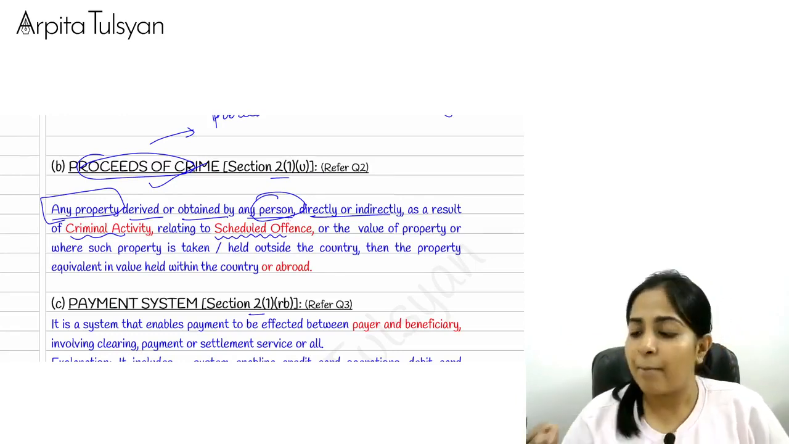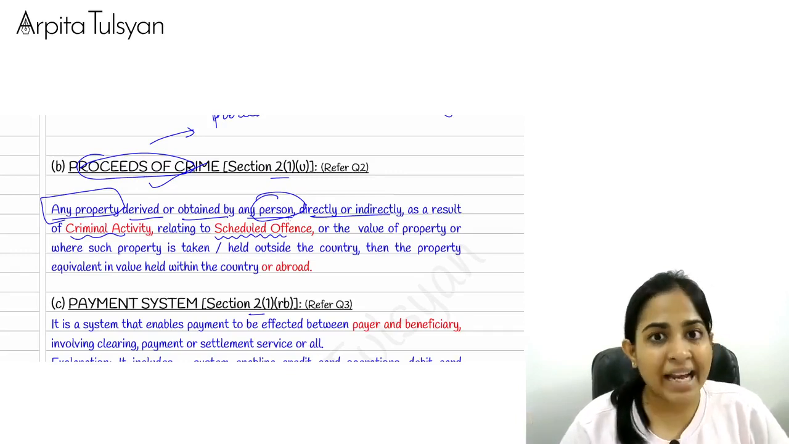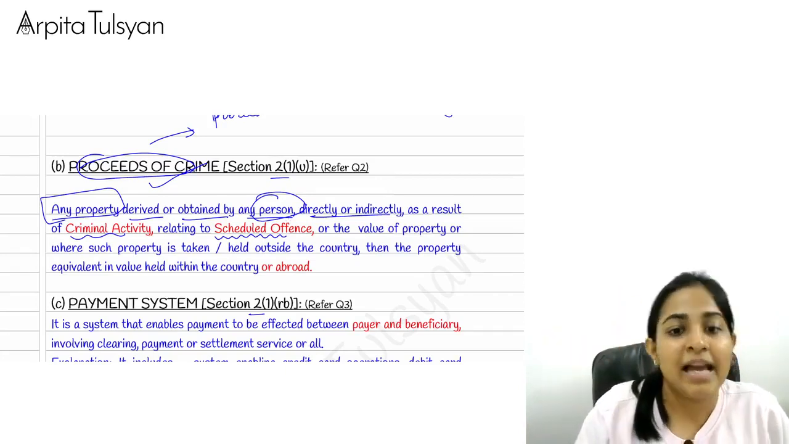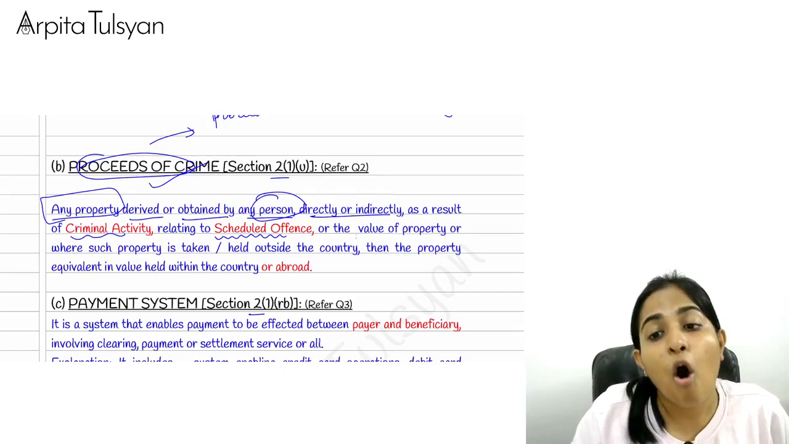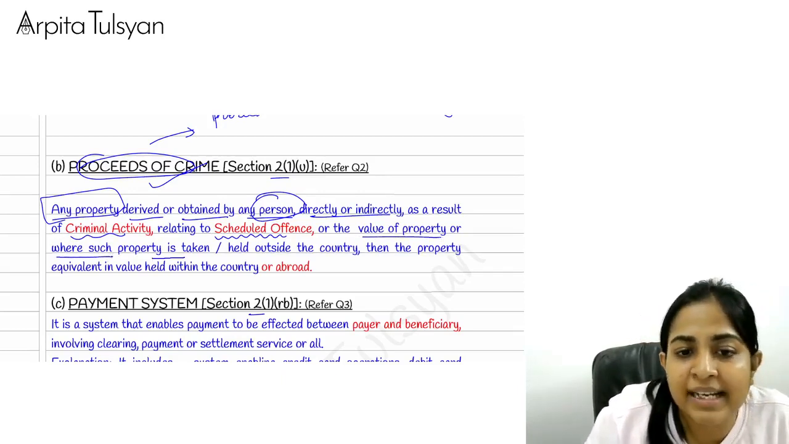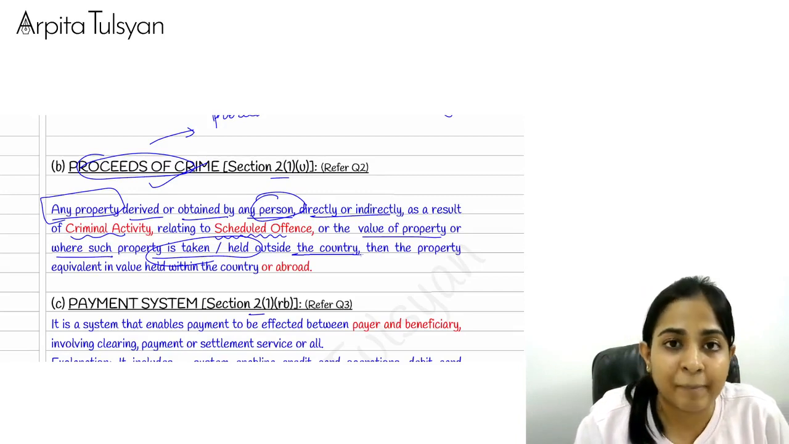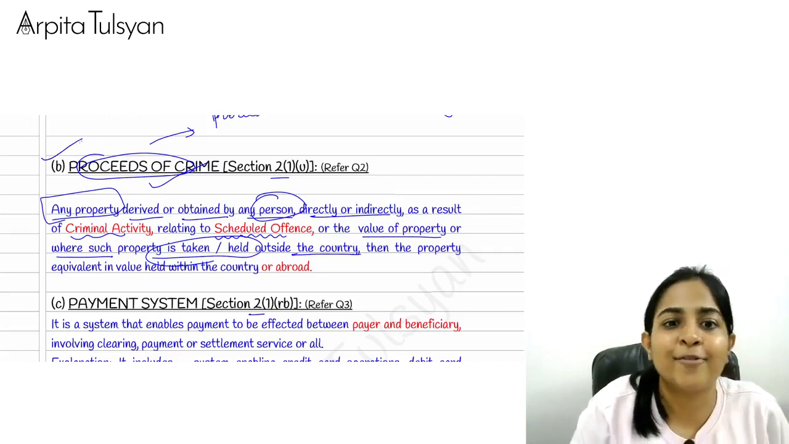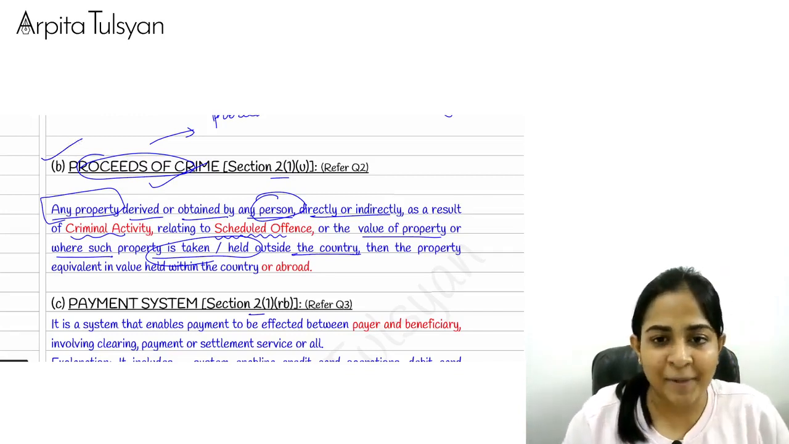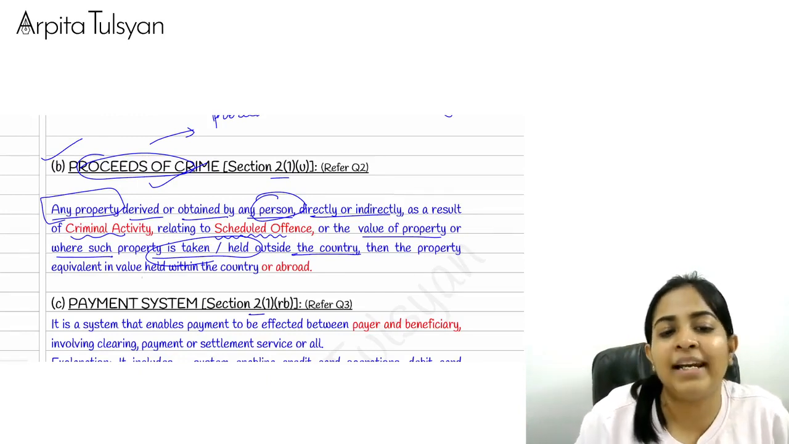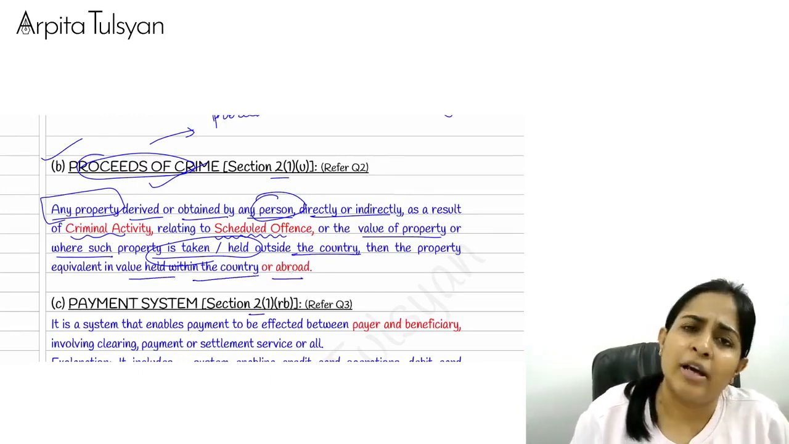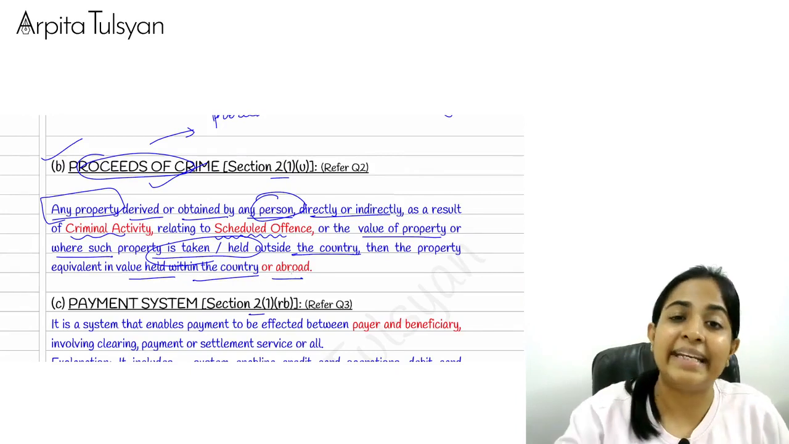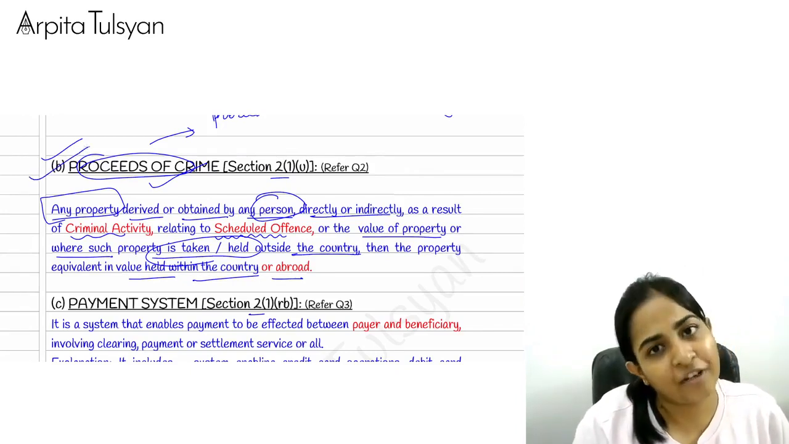Now as per me, murder, kidnapping, bribes, stock market scams, etc. These all are crimes. So we have got a list of all the crimes which is given in the scheduled offense. Or the value of property, or where such property is taken or held outside the country. You earned it here, you took it outside the country, doesn't matter. It will still be treated as proceeds of crime only. Then the property in equivalent value held within the country or abroad. Means whether you are keeping that amount here or taking it outside the country, doesn't matter. The entire thing will be treated as proceeds of crime.